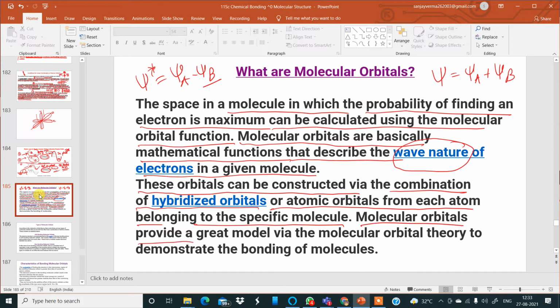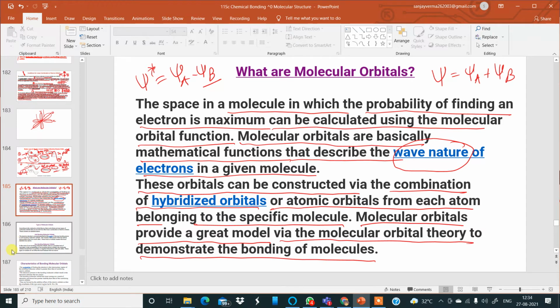Molecular orbitals provide a great model via the molecular orbital theory to demonstrate the bonding of molecules. If you look at a textbook, you will find that molecular orbital theory is explained first, and towards the end of the chapter, hybridization is explained. But I have not done that. I have first explained all the different types of hybridization: sp, sp2, sp3, dsp2, sp3d, sp3d2, and sp3d3. And only today have I just begun the explanation of the molecular orbital theory.